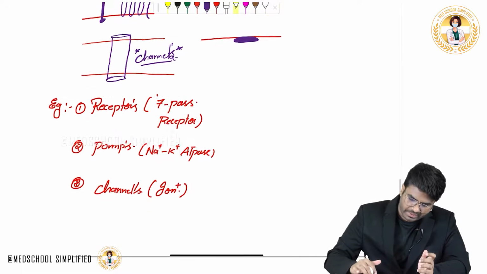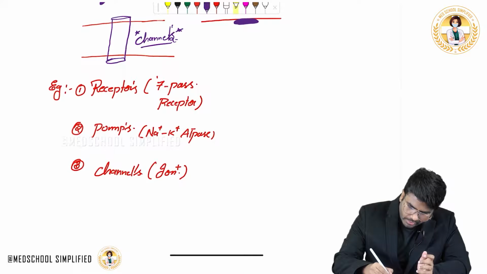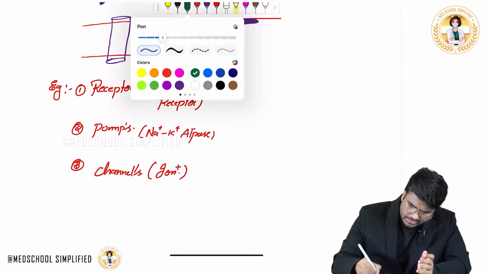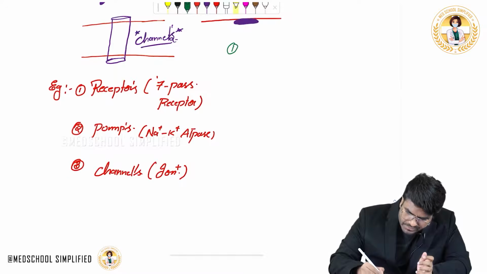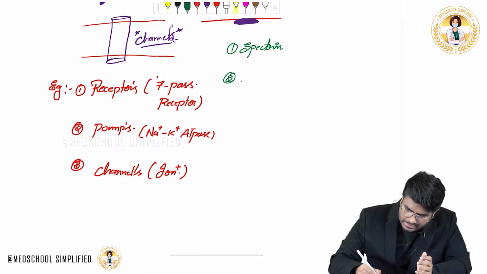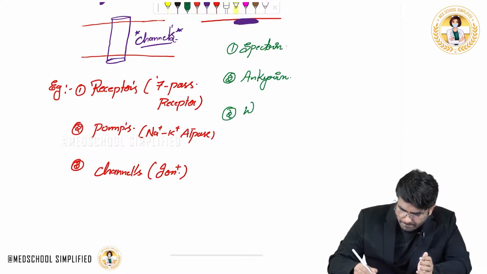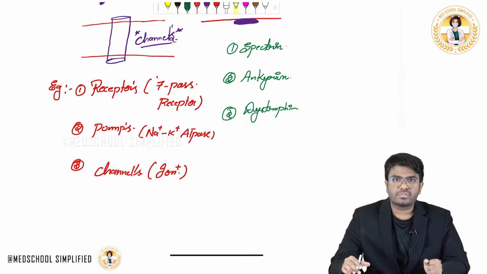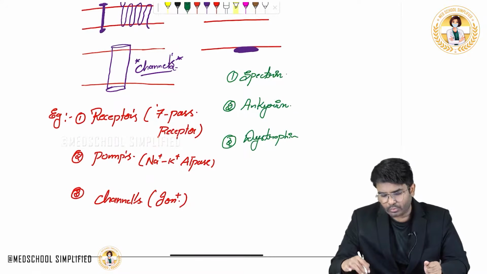Now what are the examples of peripheral proteins? This is a very important area. The examples are: one, spectrin, two, ankyrin, and the third example is dystrophin. So spectrin, ankyrin, and dystrophin, these are the peripheral proteins.